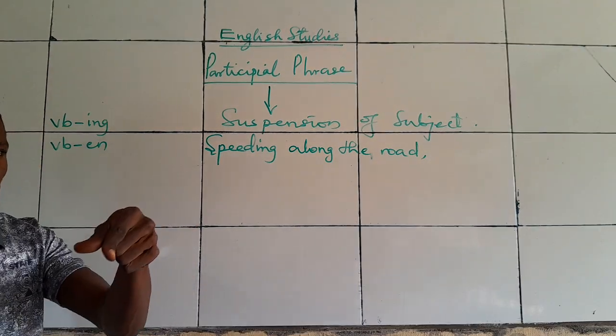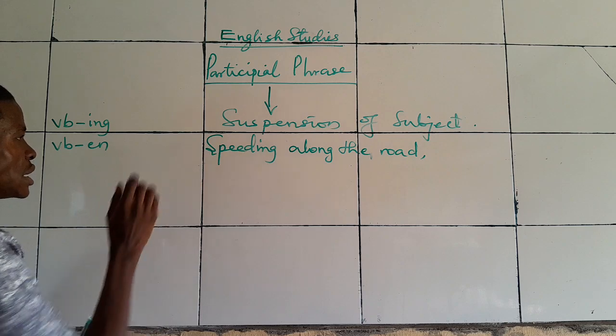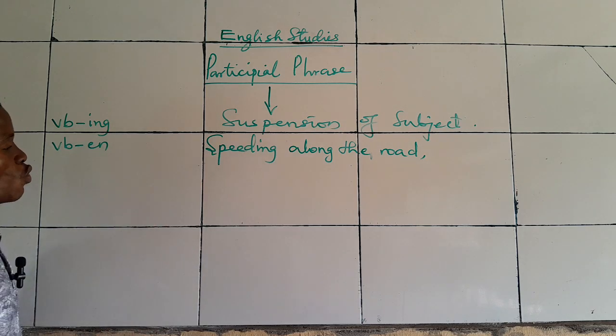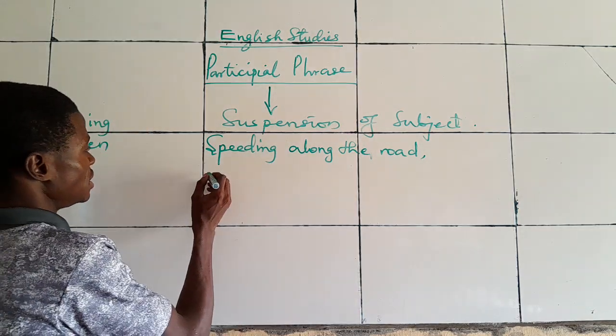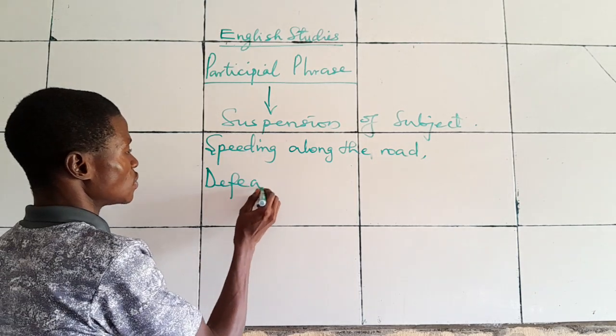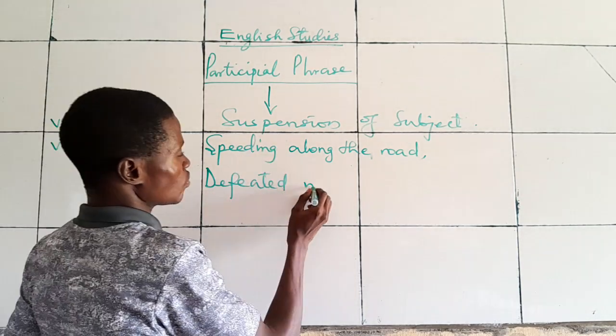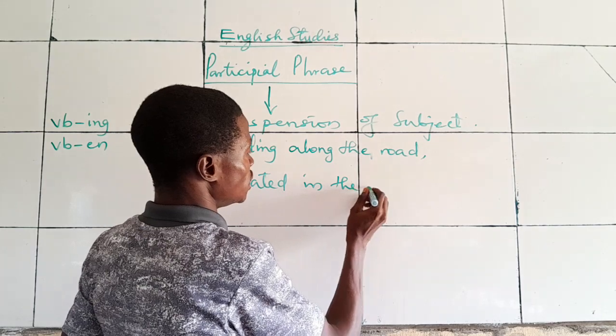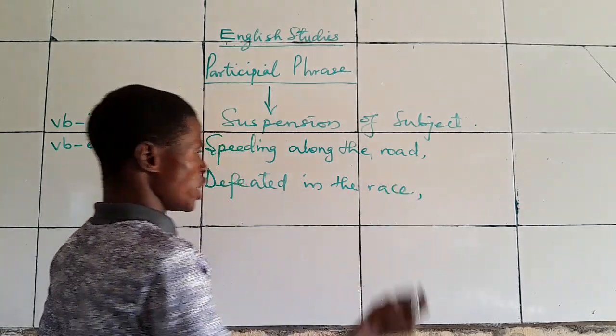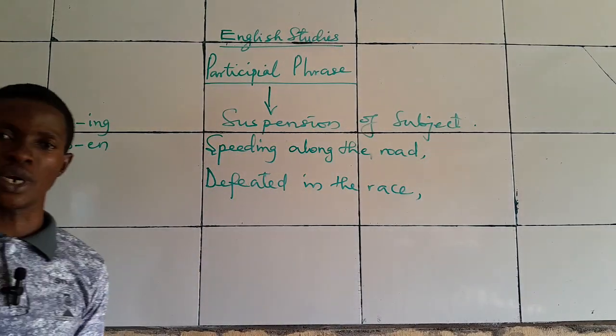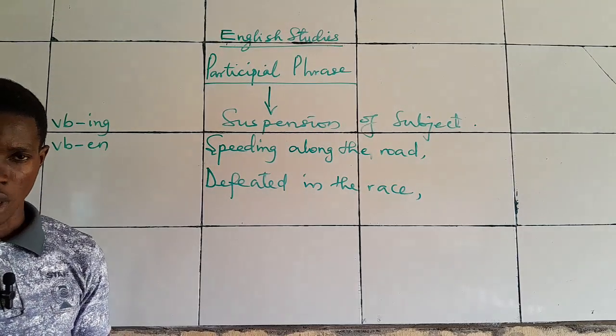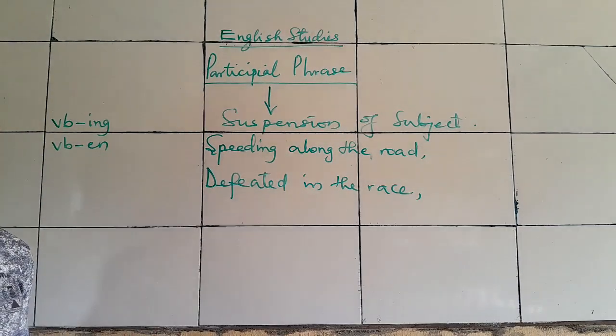Before we go on to the next clause, it is not only ing. We can also have en. Defeated in the race. Defeated in the race. Who is defeated in the race? Do we know? We don't know. And we need to know that.